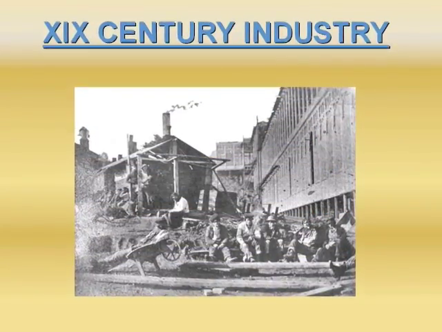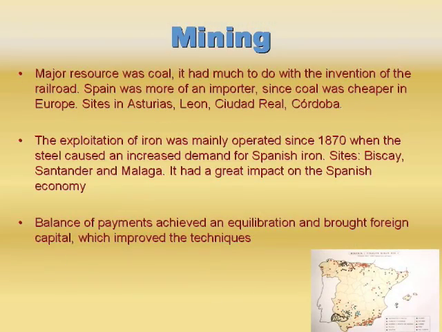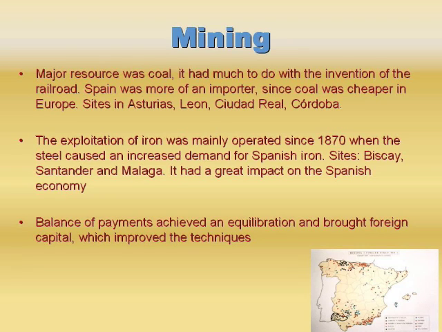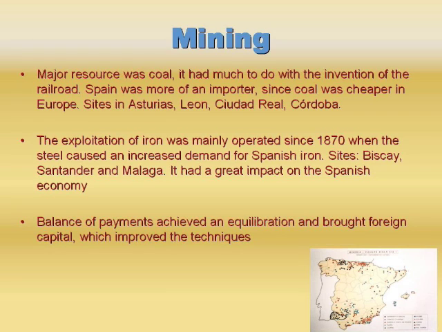19th century industry. Mining's major resource was coal. It had much to do with the invention of the railroad. Spain was more of an importer since coal was cheaper in Europe. Sites in Asturias, León, Ciudad Real, Córdoba.